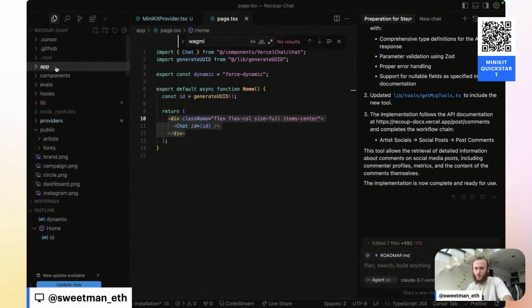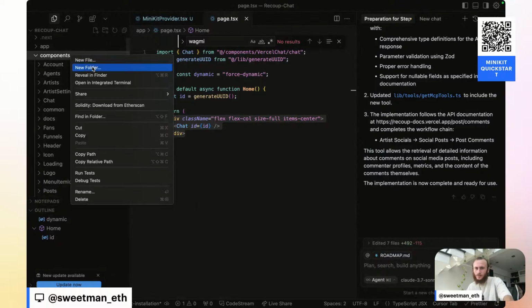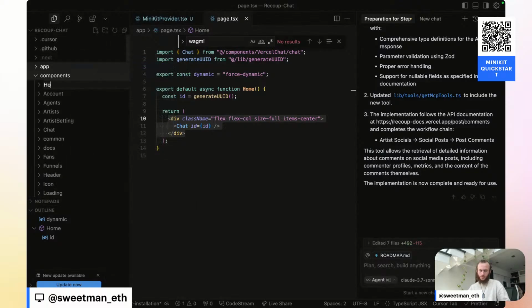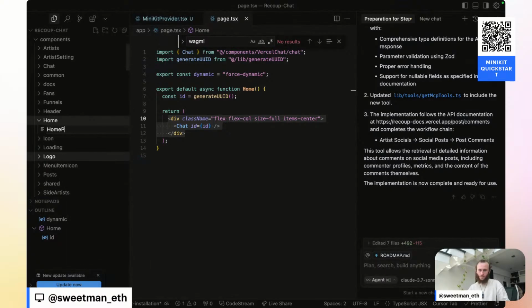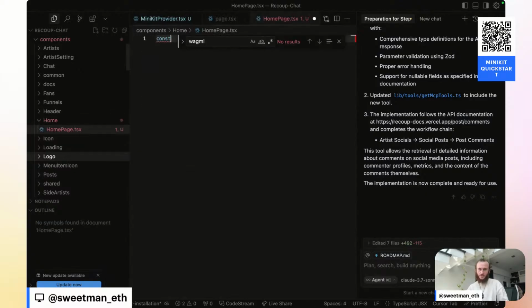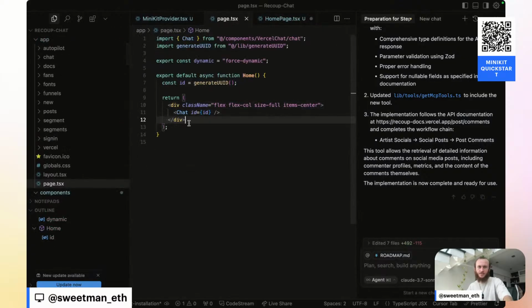So I'll quickly make a new folder called home page, or just home. And inside of home, I'll make a new file called homepage.tsx, const homepage. Let it autocomplete out some of those definitions.